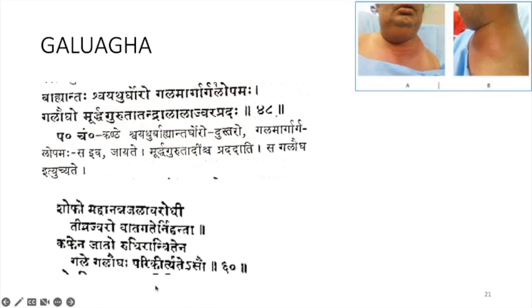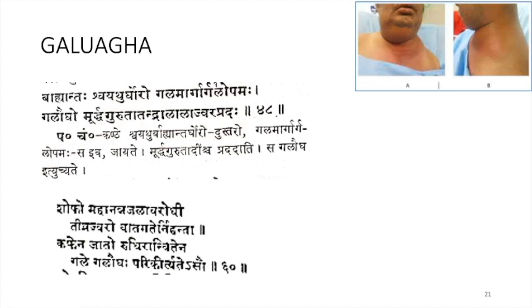According to Sushruta Samhita, Shopho Mahan Anna Jala Avarodhi Tivrajvaro Vayu Gatim Nirunaddhi Kaphena Jatu Rundhran Vidahena Gale Galaugha Parikirtito Asau. There will be a Mahan Shopha, a big swelling that will block Anna Jala Avarodhi, the passage of Anna, Ahara and Jala through the throat, and there will be Tivra Jwara, severe fever will also be there, and even the Vayu Gati will get obstructed.